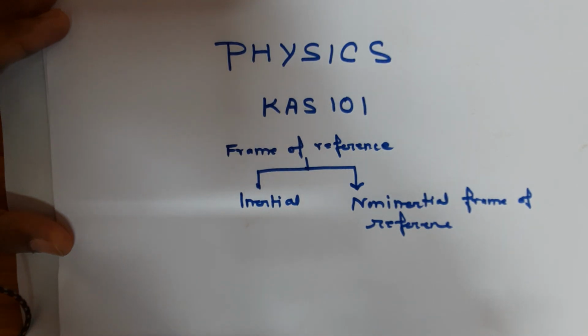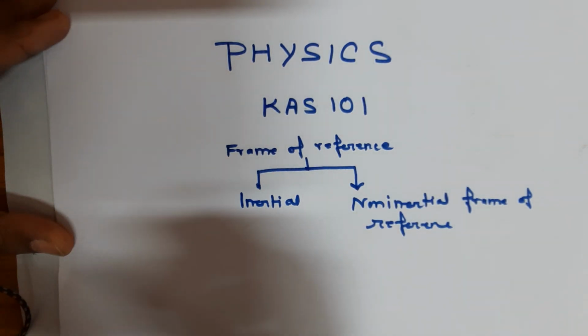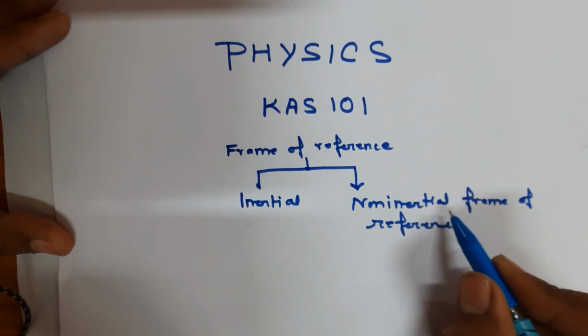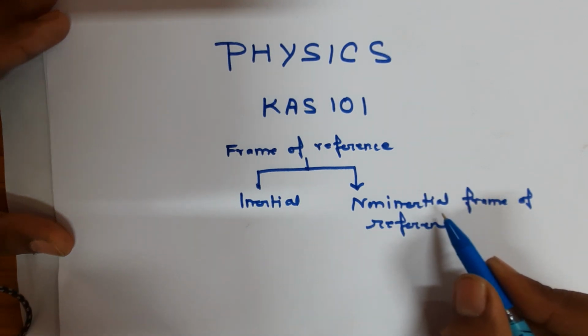Basically, there are two types of frame of reference, inertial and non-inertial. In the inertial frame of reference, Newton's laws hold good, whereas in the non-inertial frame of reference, Newton's laws do not hold good. Today I will discuss the Galilean transformation equation.